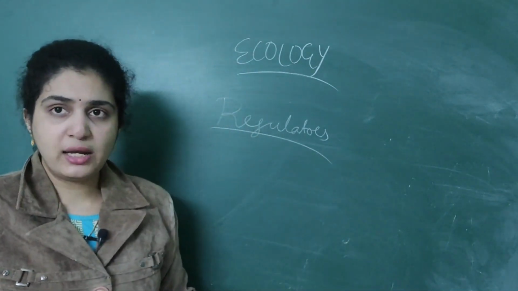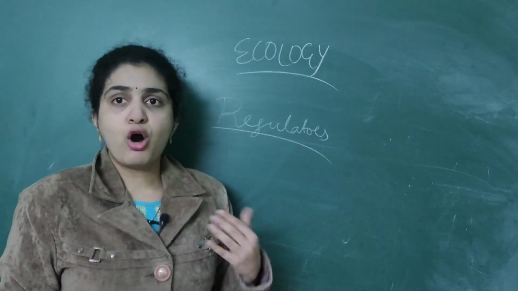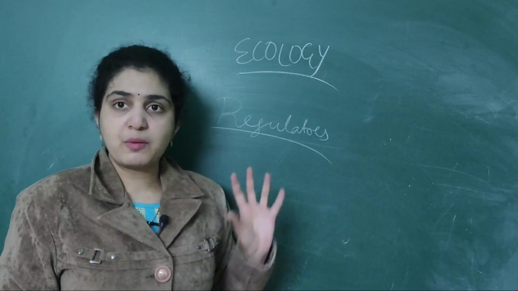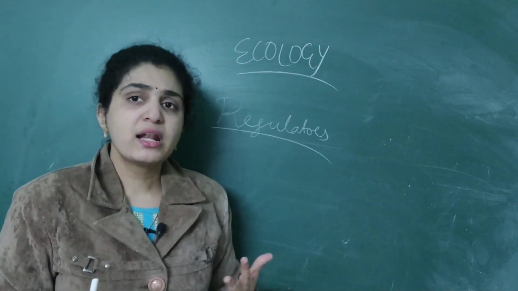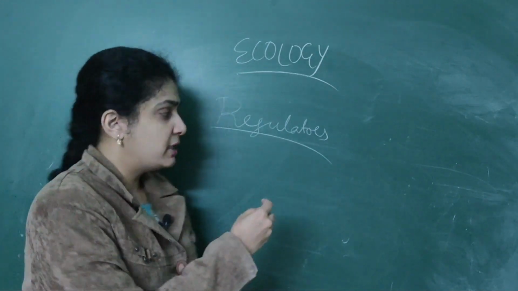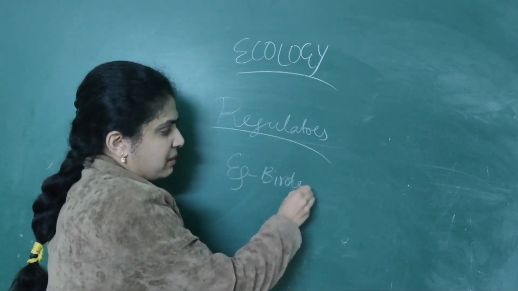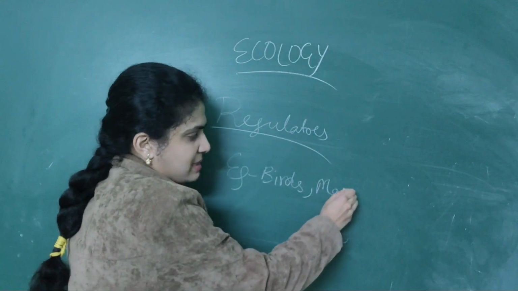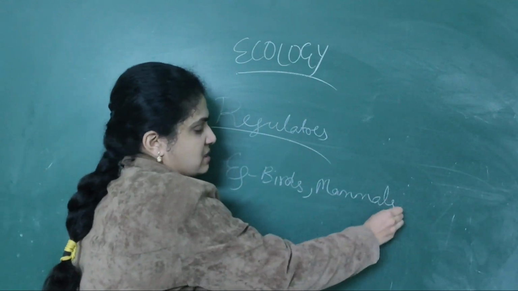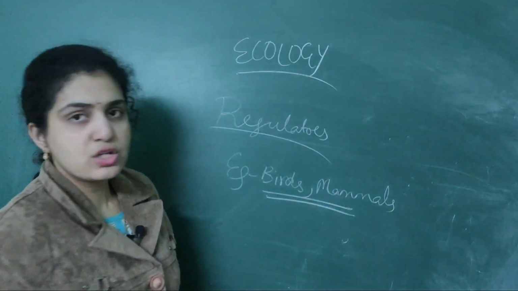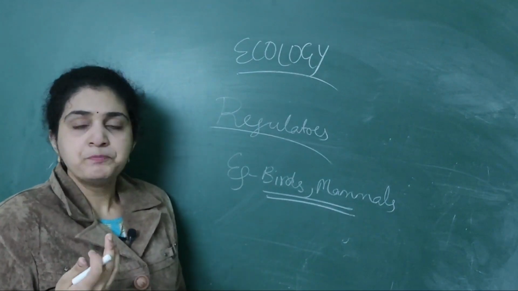So when you come to regulators, they maintain constant body temperature from one place to another. So what are the examples which we give? It is basically the birds and mammals. Birds as well as mammals, we maintain constant body temperature from one place to another, right?